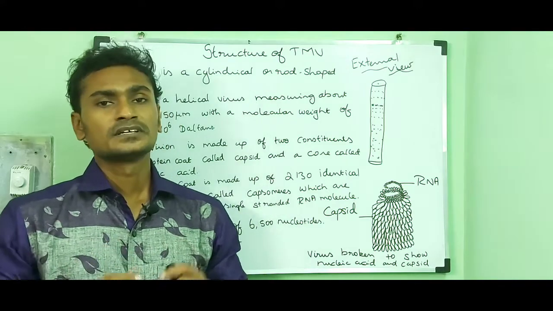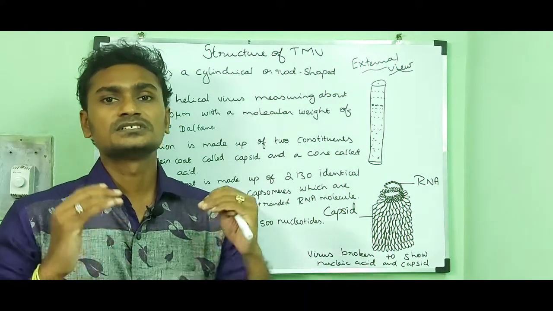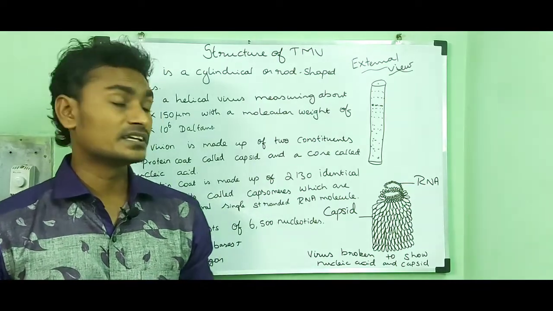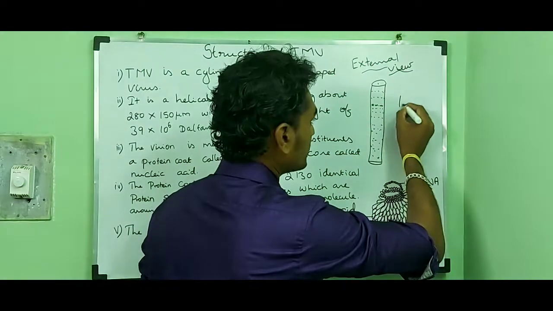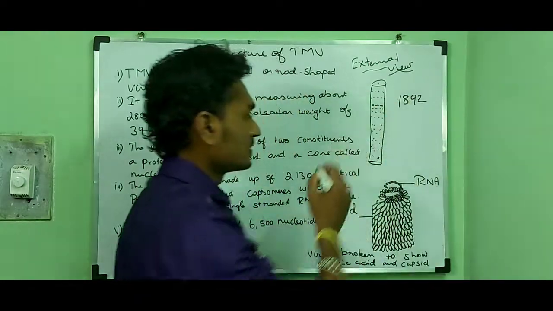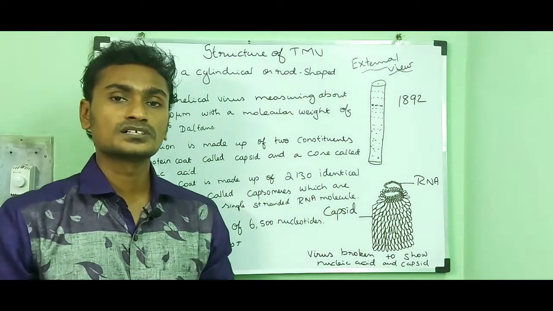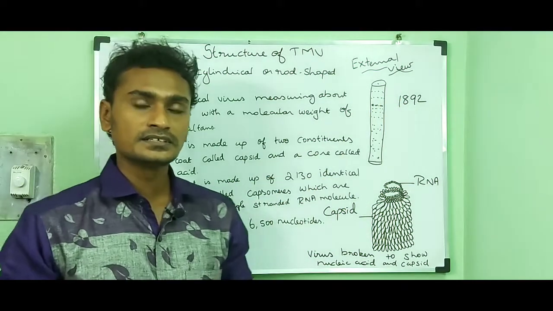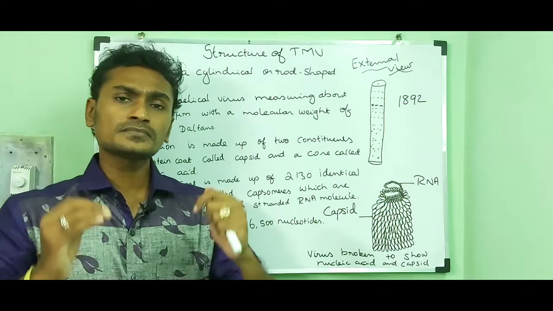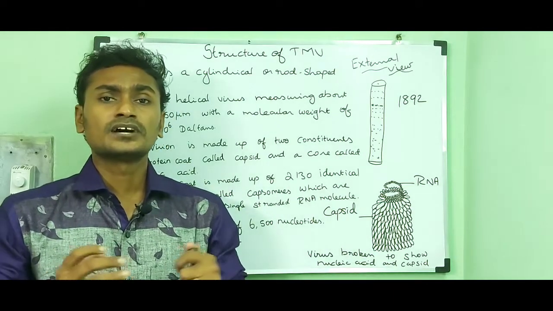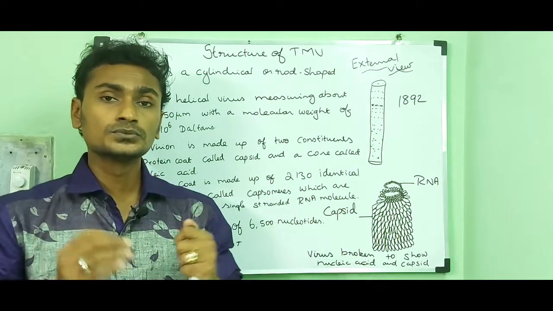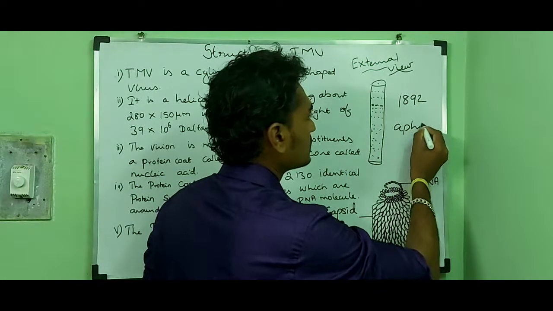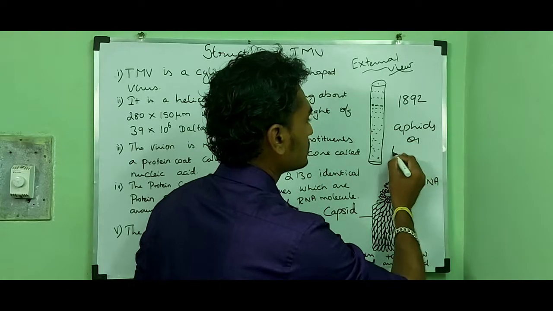First, the virus was discovered by the scientist Dmitry Ivanovsky in the year 1892. Then a healthy plant gets affected by the virus through vectors like aphids or locusts.